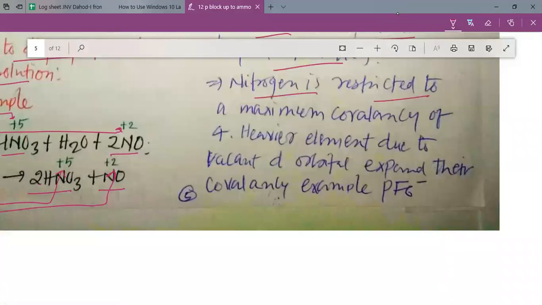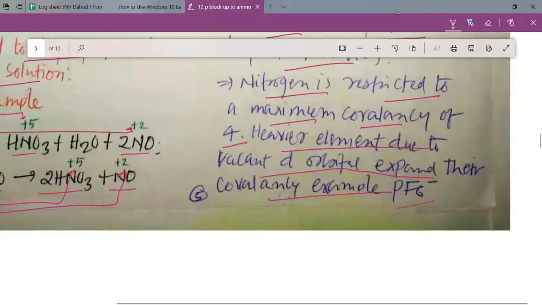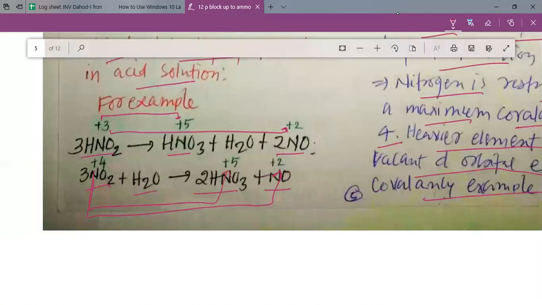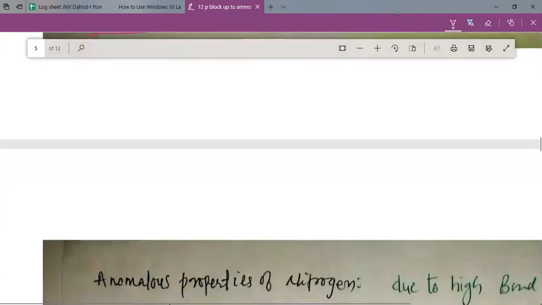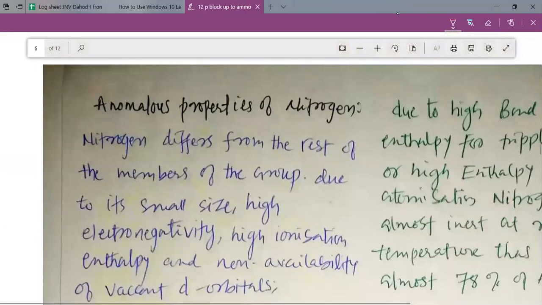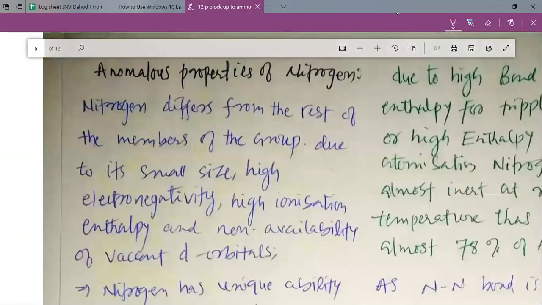Nitrogen is restricted to a maximum covalence of 4, while heavier elements, due to vacant d orbitals, can expand their covalence up to 6, and that is what you can see: phosphorus can make PF6 minus, which has a covalence of 6 for phosphorus. Now, my dear students, we want to study the anomalous properties of nitrogen.